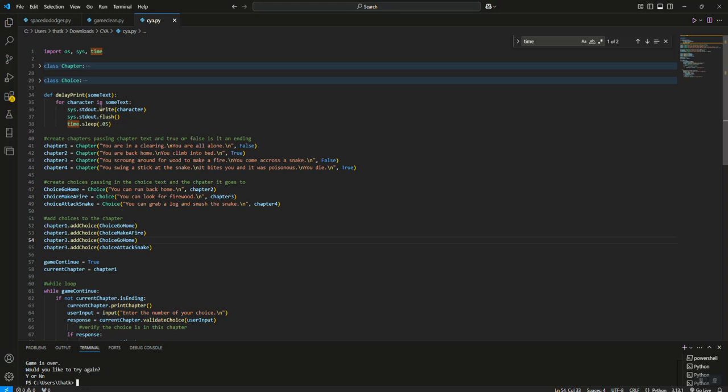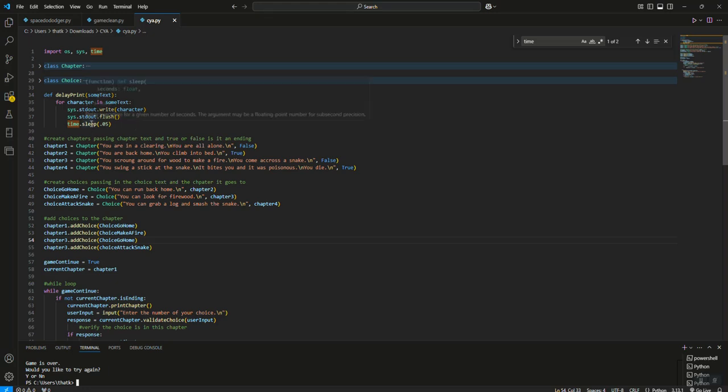So for each character in some_text, we are going to sys.stdout.write the character. So like if I pass the word text, then for T it's going to do this, for E it's going to do this, for X it's going to do this, for T it's going to do this. It's going to print the character, and then it's going to do a flush. It's important we do a flush because the write method buffers data, and we want to make sure it prints one letter at a time. So we're telling it, hey, you've got to flush that buffer every character.